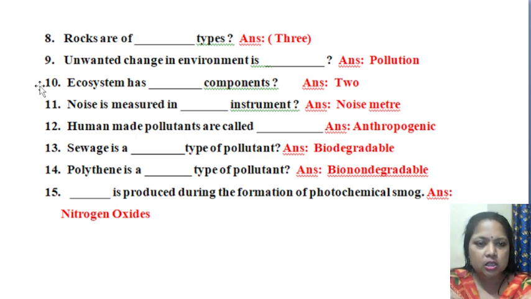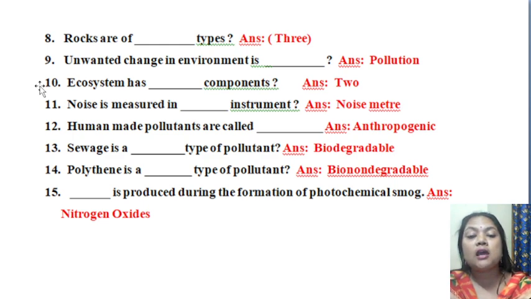Then next is: human made pollutants are called as dash. Again a question from the pollution chapter. Pollutant means that which creates pollution is known as pollutant. So pollutants are of different types, basically two types. One is naturally occurring, another is produced by the human being. Here the question asked is human made pollutants, means we the human beings produce these pollutants, and it is known as anthropogenic sources or anthropogenic pollutants.